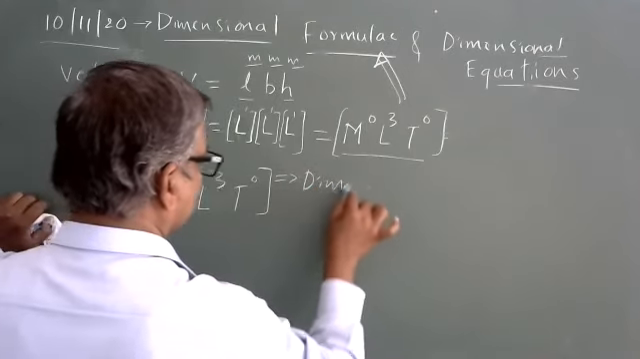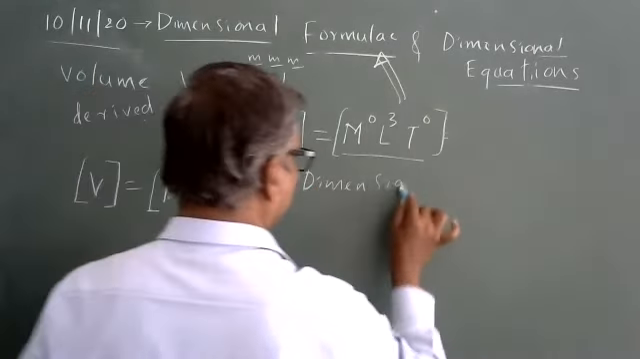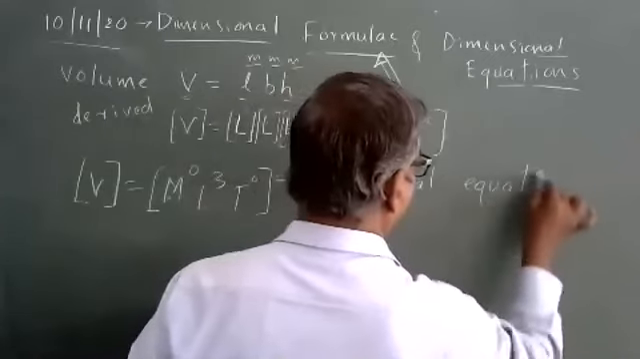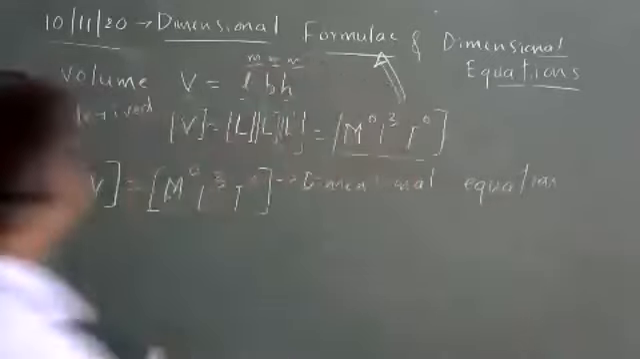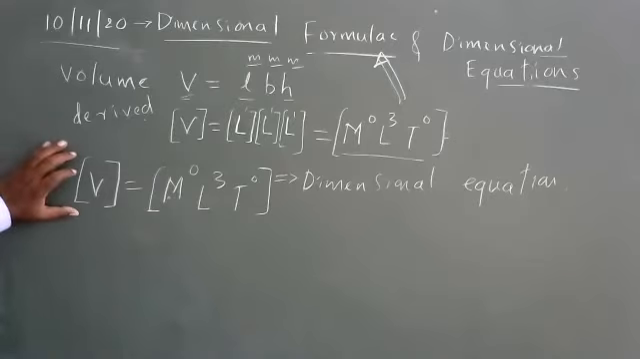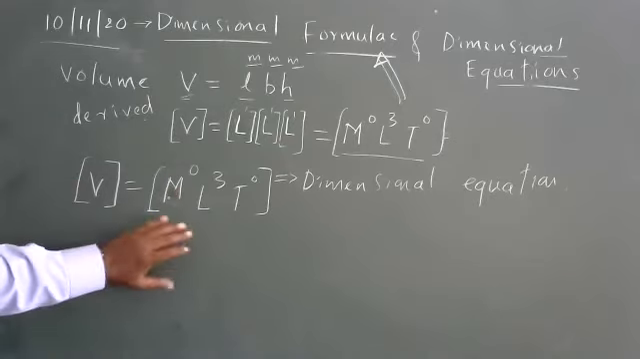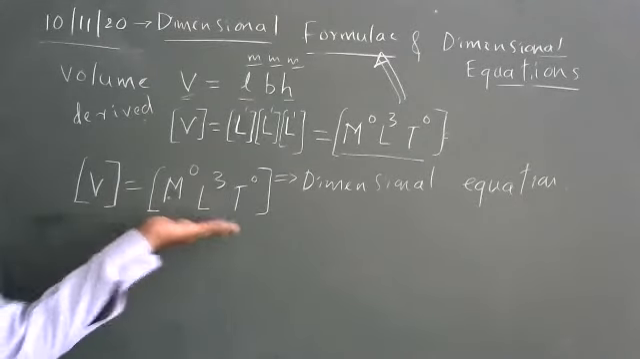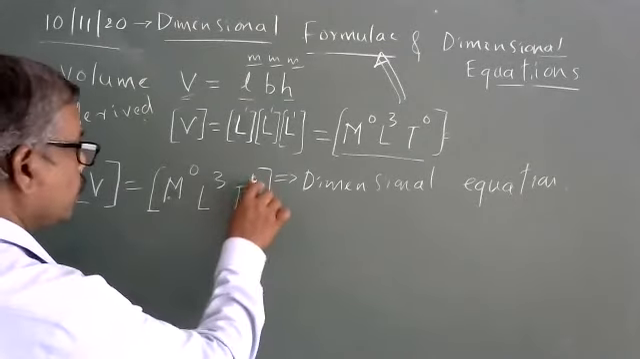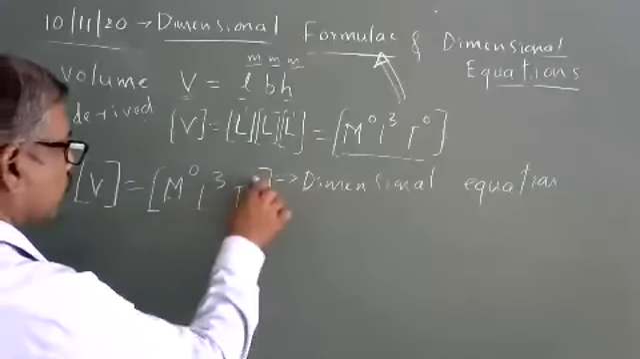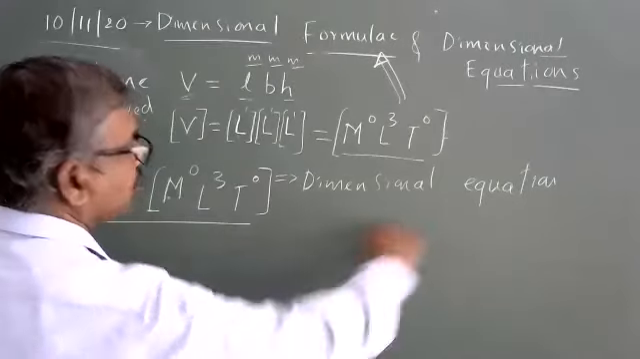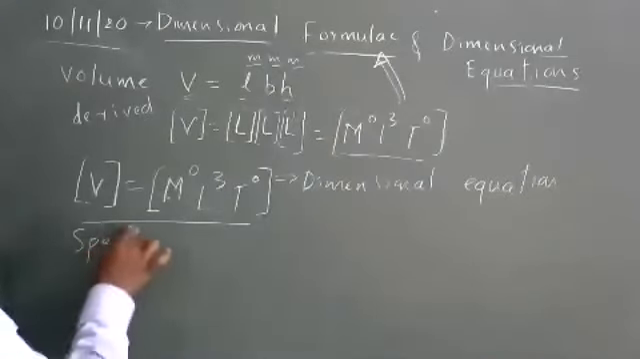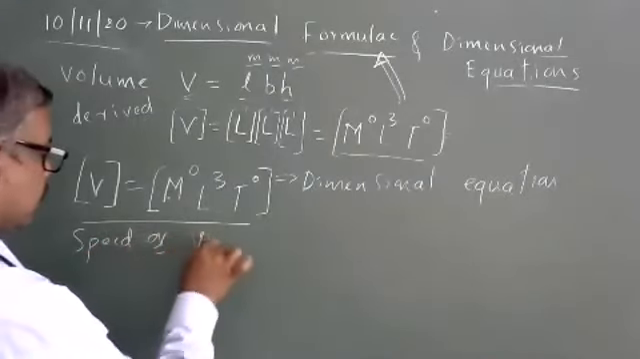What is dimensional equation? Whenever a physical quantity is expressed in terms of a dimensional formula, left hand side is a physical quantity, right hand side is dimensional formula. So this whole is called dimensional equation. For example, speed or velocity.